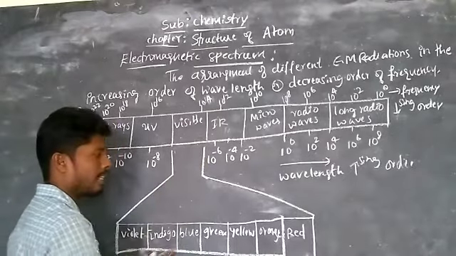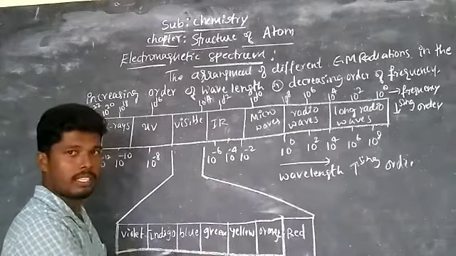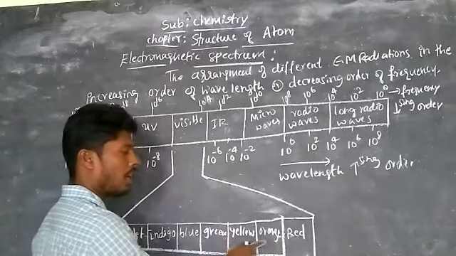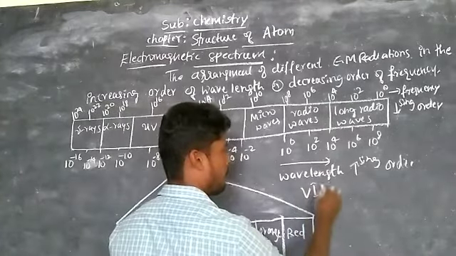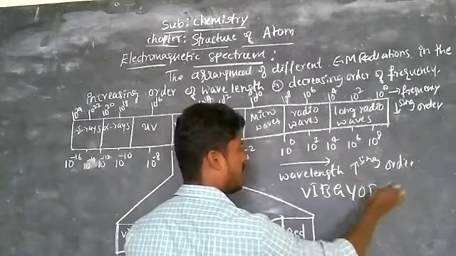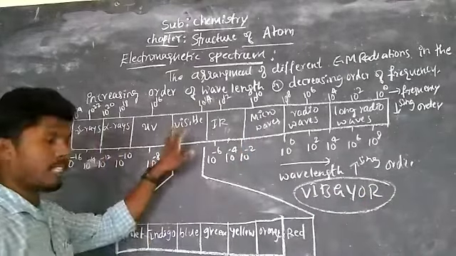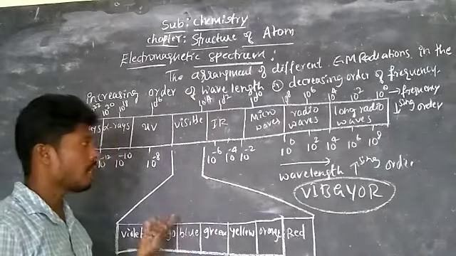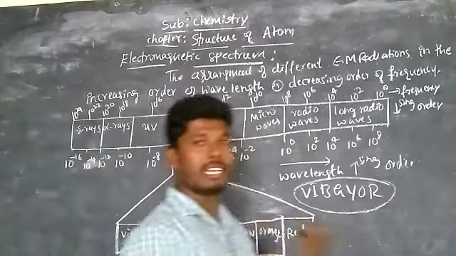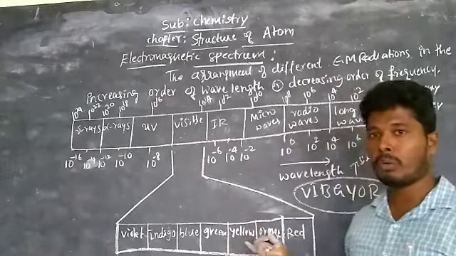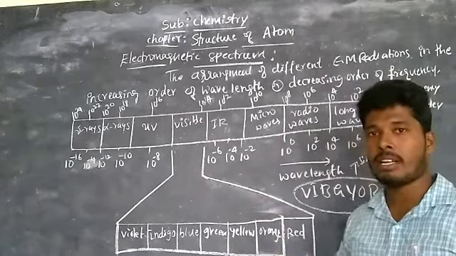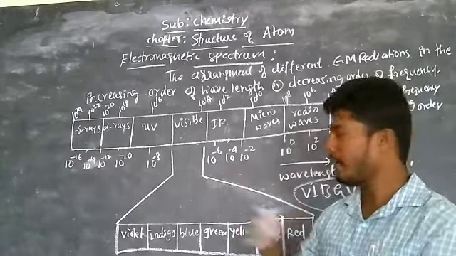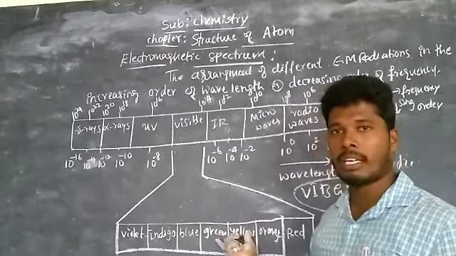These visible rays contain 7 color radiations, that is violet, indigo, blue, green, yellow, orange, and red, that is VIBGYOR. These radiations are present in sunlight also. You know, in your 10th class we did an experiment to see these visible radiations. If in sunlight we focus a scale on our hand, these colors will be visible. And we also see them in a rainbow.